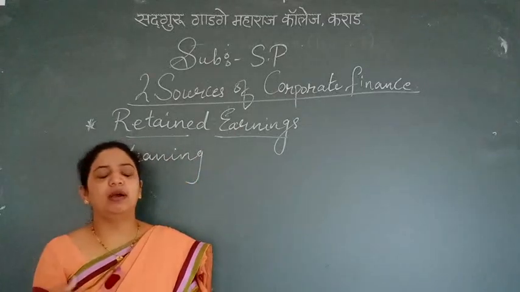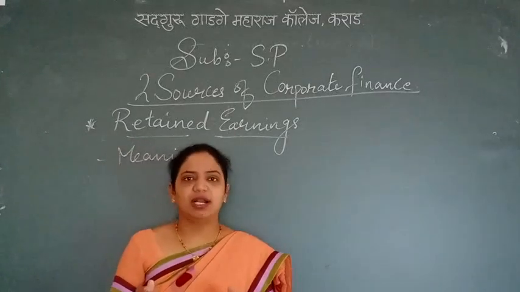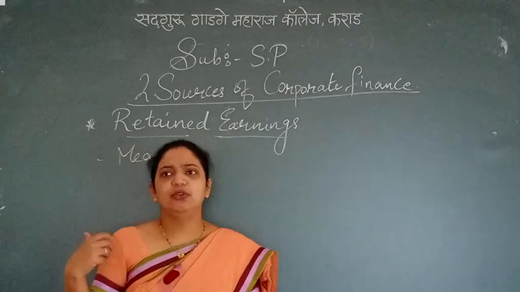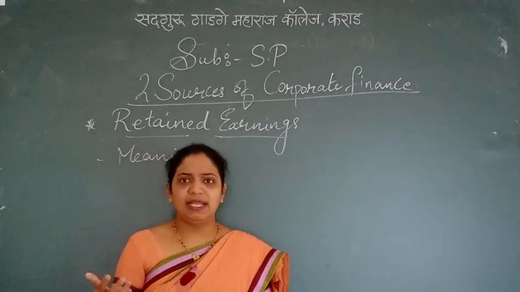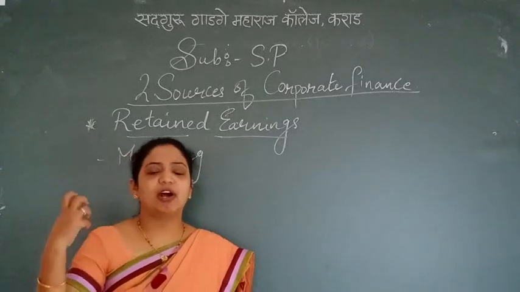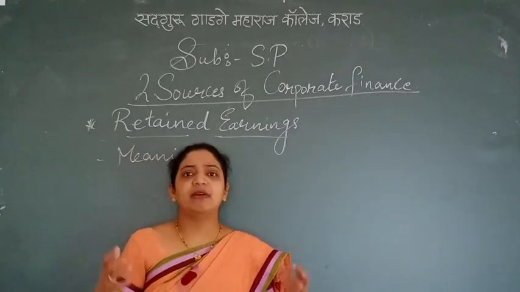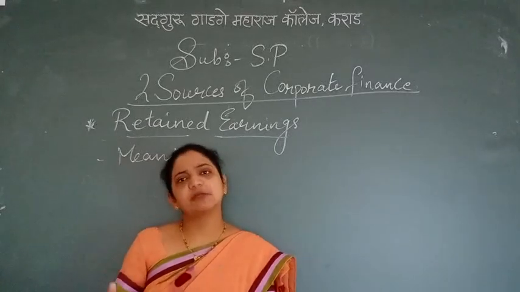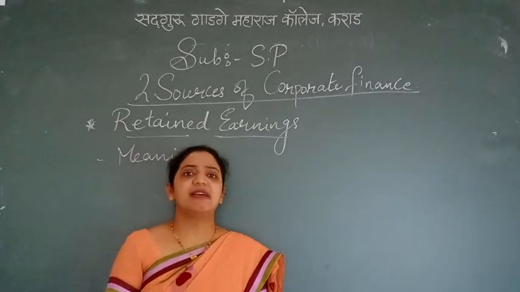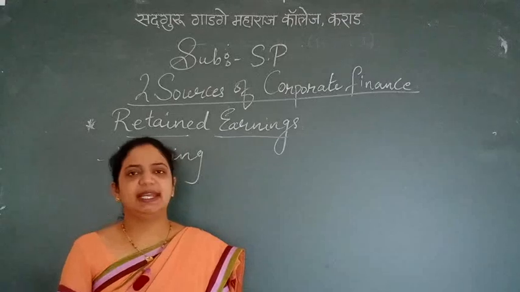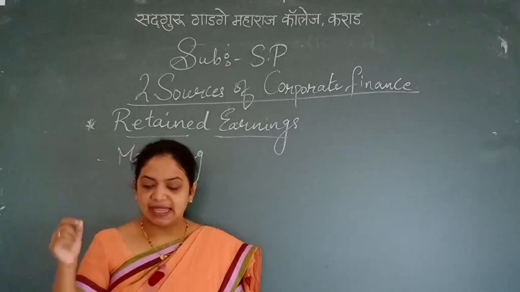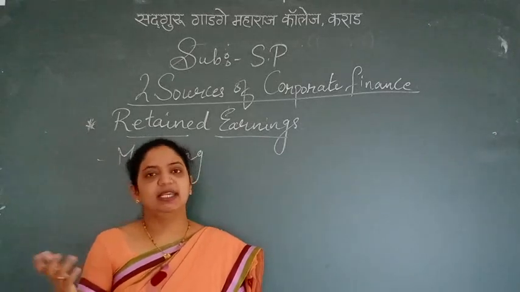See, when you want to make a small scale organization into a large one, you need some amount of capital, but you cannot always borrow from outsiders. So it's my duty as a corporate, as a business, that when I am earning a profit, I keep aside a small portion of the profit which can be accumulated and reinvested into the business, which is called retained earnings. The process of accumulating corporate profit and utilizing it in the business is called retained earnings.